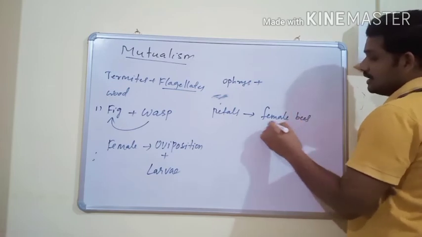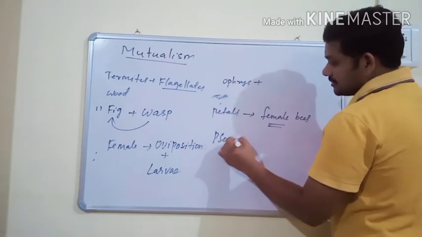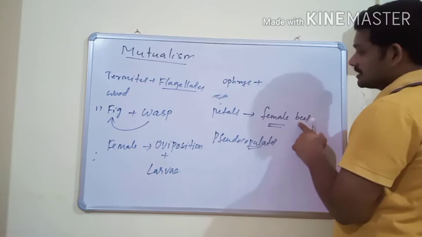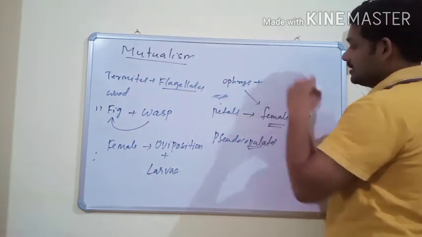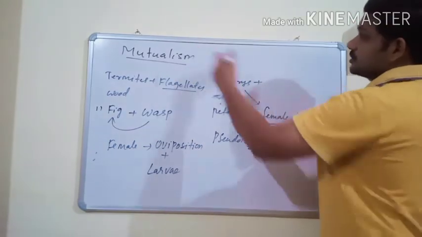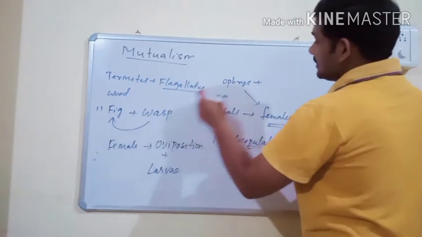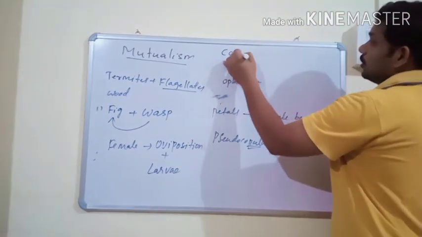Then the male bee attempts pseudocopulation. Pseudocopulation occurs in bees, and pollination in Ophrys occurs by bees. This relationship is also an example of mutualism.